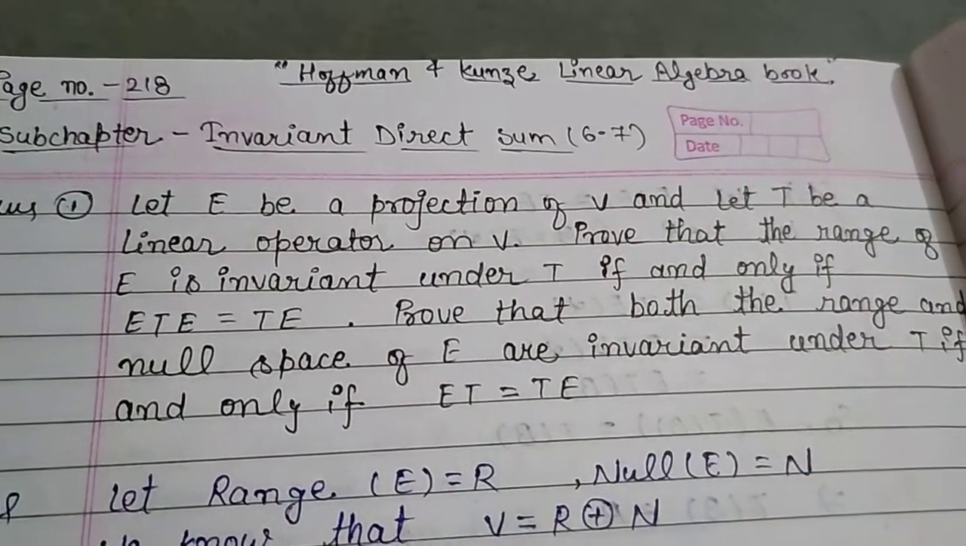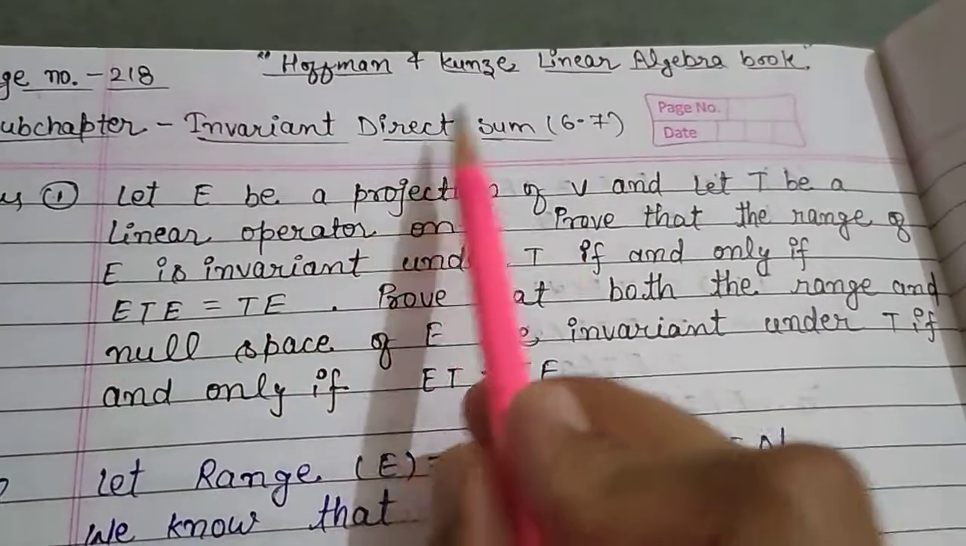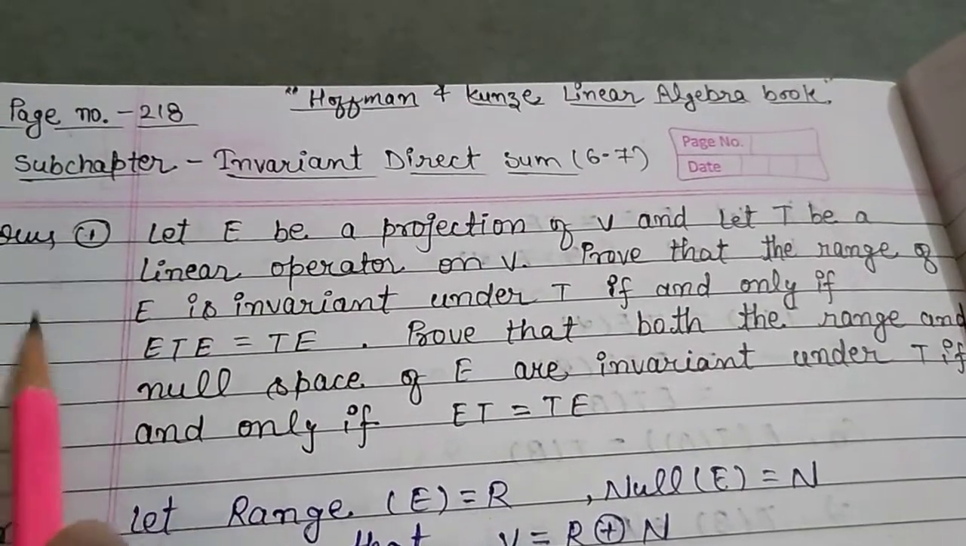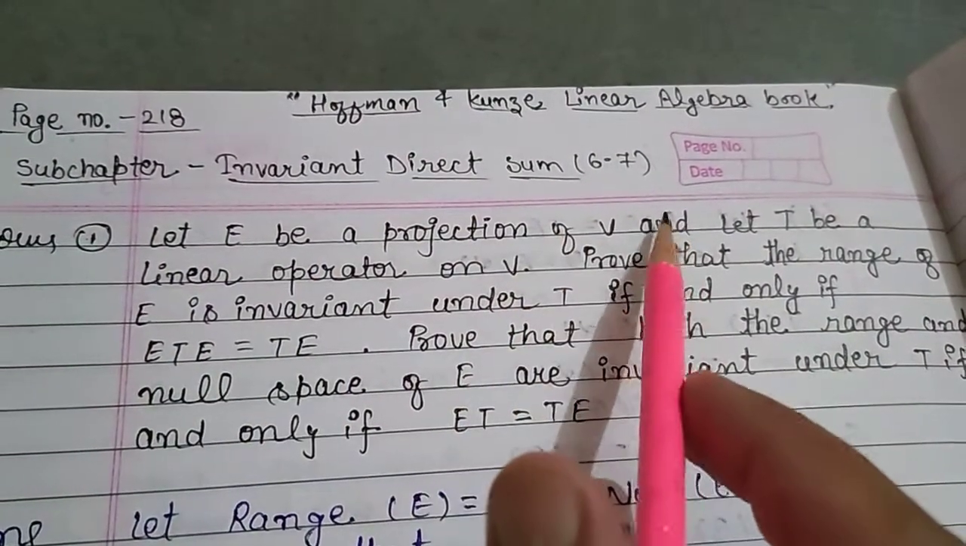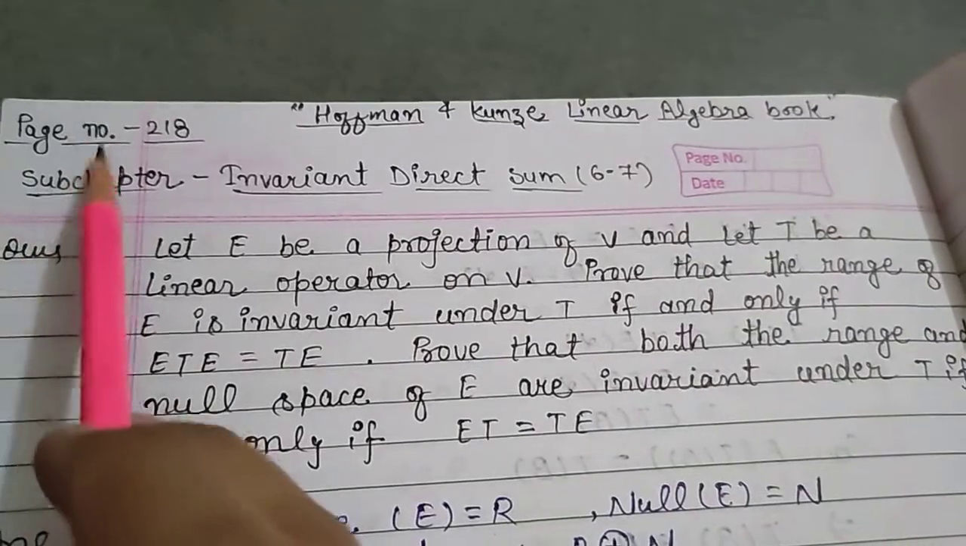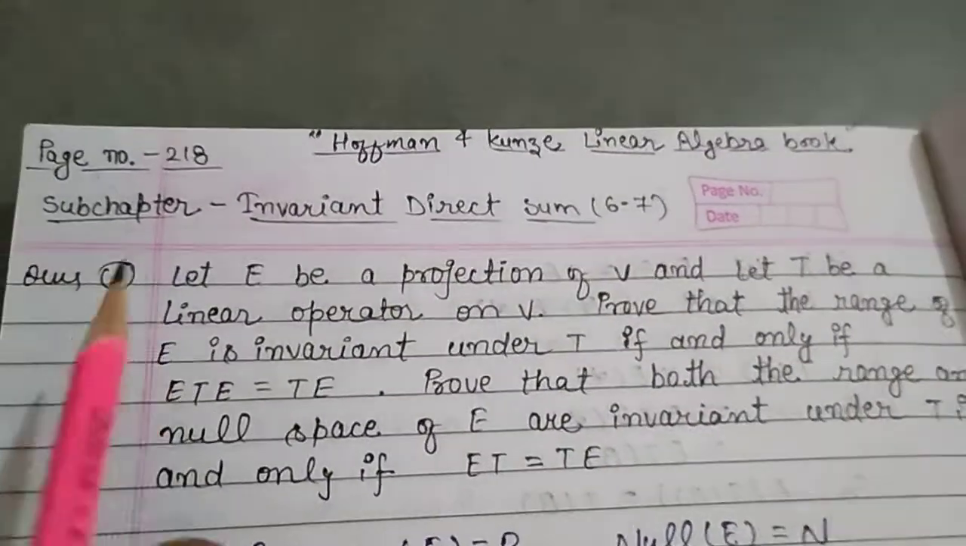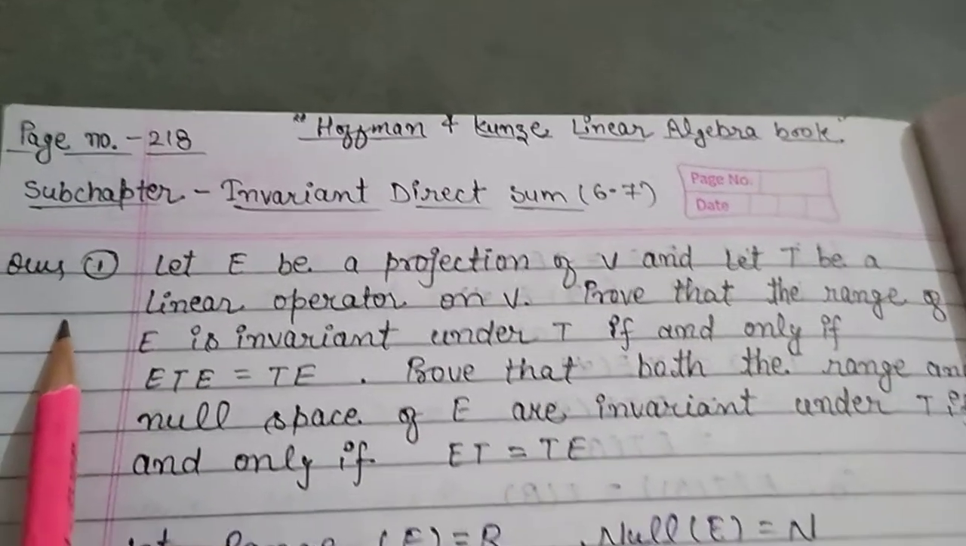Now today we discuss Hoffman and Kunze linear algebra book solutions, chapter 6, subchapter invariant direct sum 6.7, page number 218. We discuss the questions first.